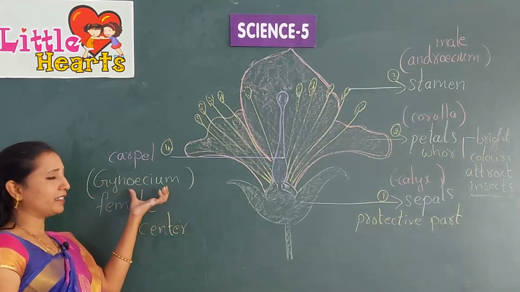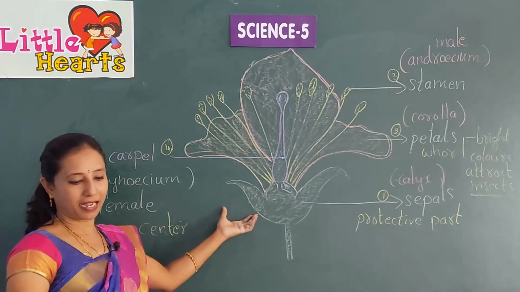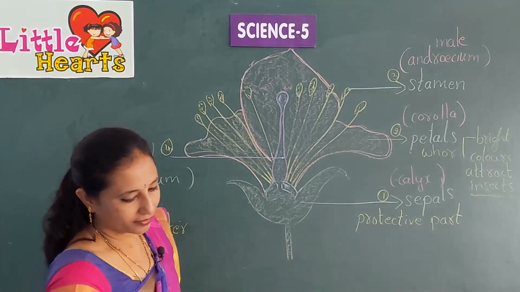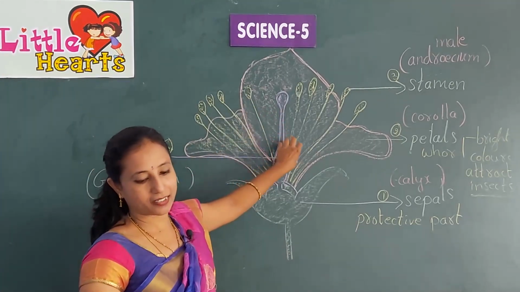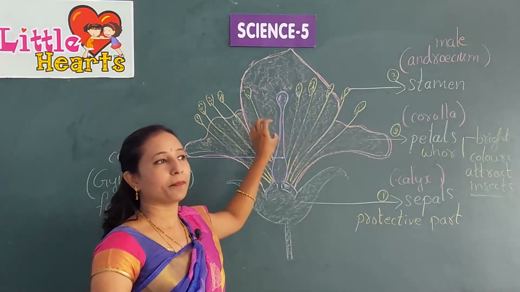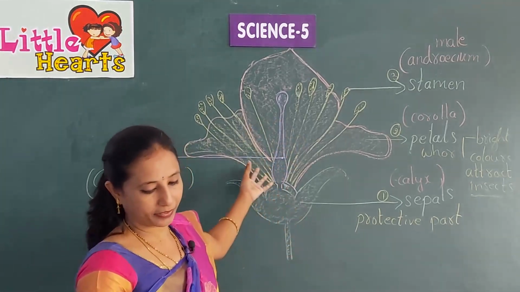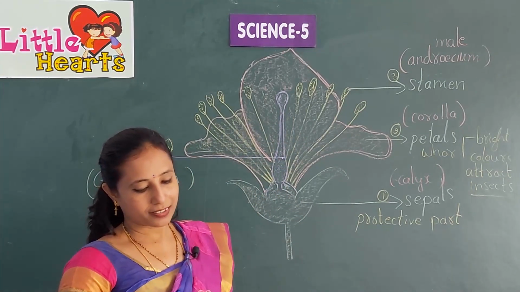This gynoecium is the female reproductive part of the plant, and it bears ovules inside, which develop into seeds.